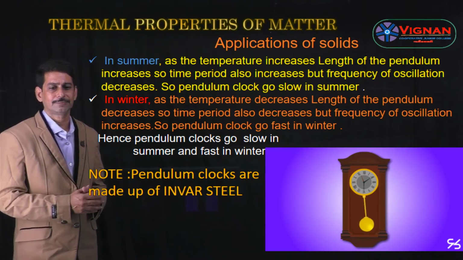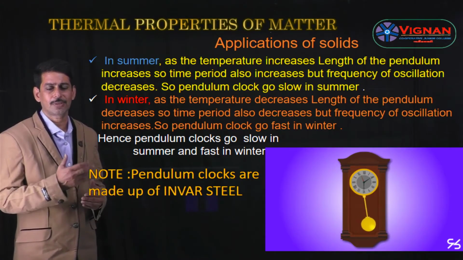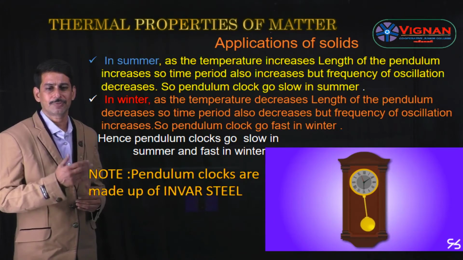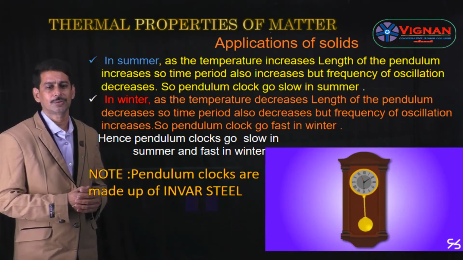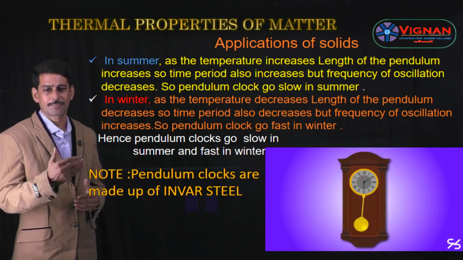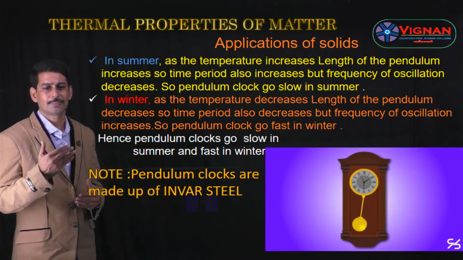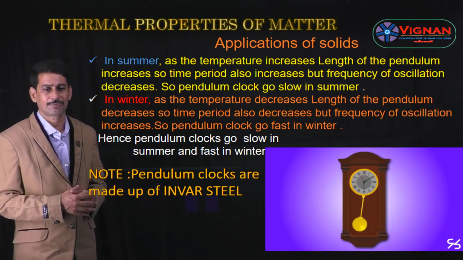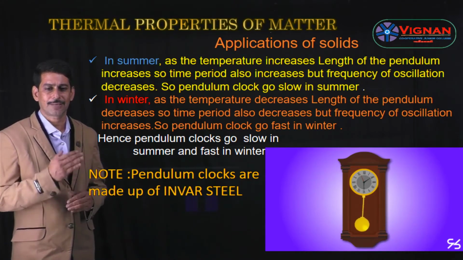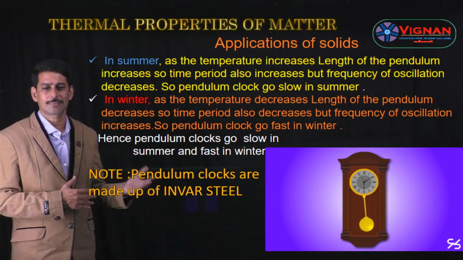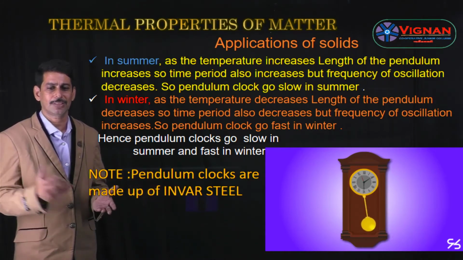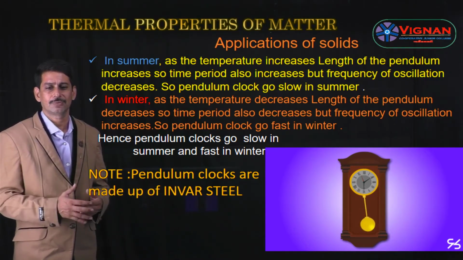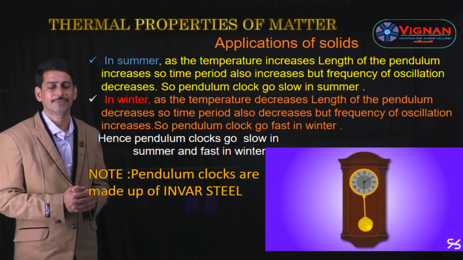Coming to winter, the temperature decreases, so the length of the pendulum decreases, so the time period also decreases. The frequency is inversely proportional to the time period, so the frequency of oscillation increases, so pendulum clocks go fast in winter. This is the reason why pendulum clocks go slow in summer and fast in winter, because the time period mainly depends upon the length of the pendulum. In summer the temperature increases, the length increases and the time period increases; in winter the temperature decreases, the length decreases and the time period decreases.